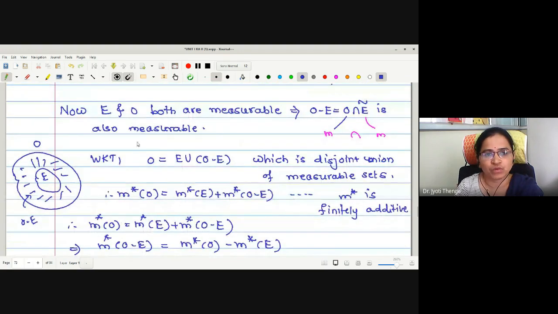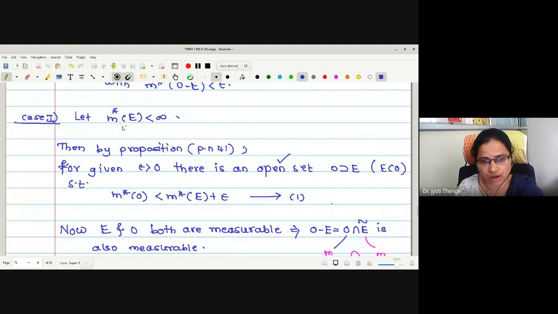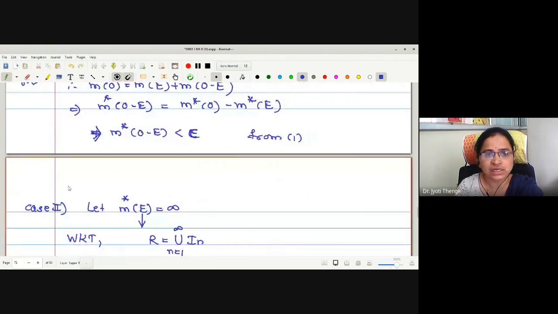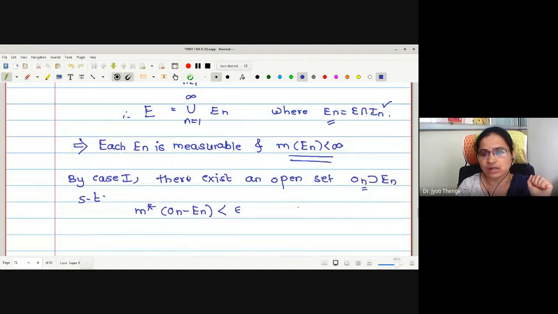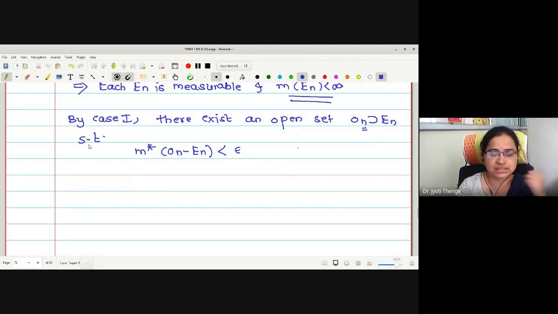What this case tells us is that for outer measure being finite, there is an open set O containing E such that M star of O minus E is less than epsilon. Same statement I am using. By case 1, there is an open set On containing En such that M star of On minus En is less than epsilon. But for the sake of adjustment only, instead of epsilon we will make it epsilon upon 2 raised to n. That is true, because epsilon upon 2 raised to n is less than epsilon. This is the adjustment we have made.